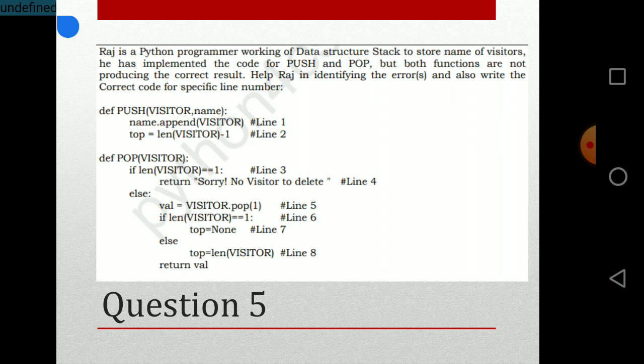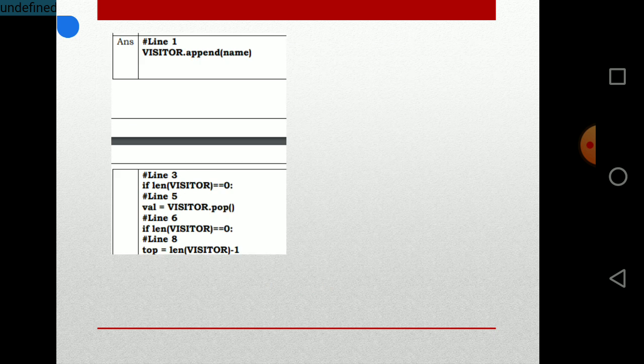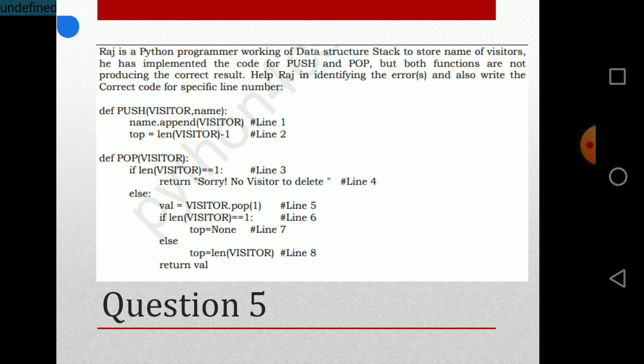Similarly, the next error is on line 5, value is equal to visitor.pop(1). So value is equal to visitor.pop(). We should not pass any argument there, because in the pop function you have to pass the stack, but the stack is calling here, so no need to pass any extra number there. So that's the error in pop(1), line 5.